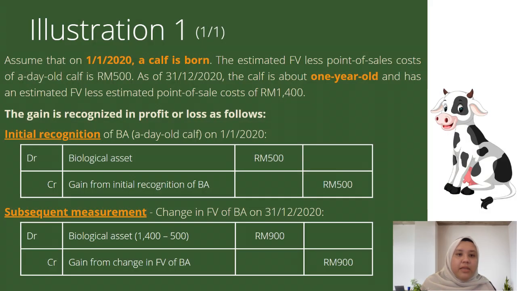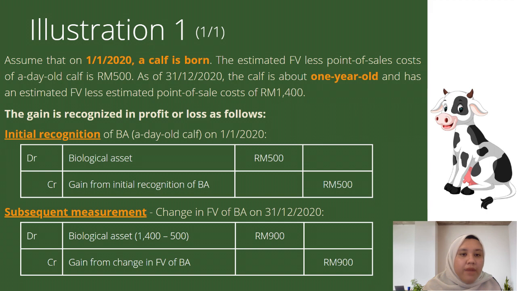This slide illustrates the initial and subsequent measurement from when a calf, which is a biological asset, is born, and subsequently measured when it becomes 1 year old. The gain and loss regarding biological assets in the income statement are as follows. For example, during the initial recognition of the biological asset, we need to debit biological asset by 500 ringgit and credit the gain from initial recognition of biological asset by 500 ringgit.